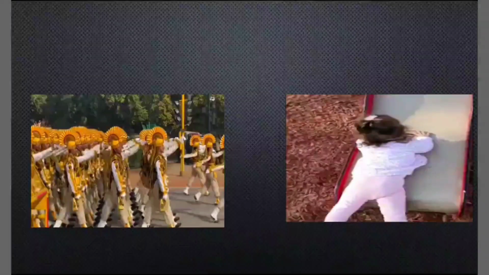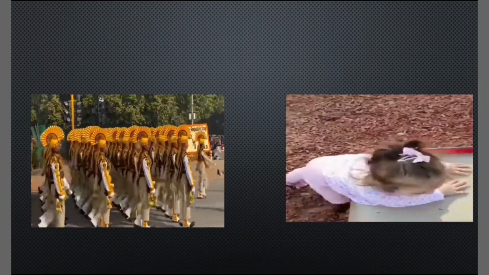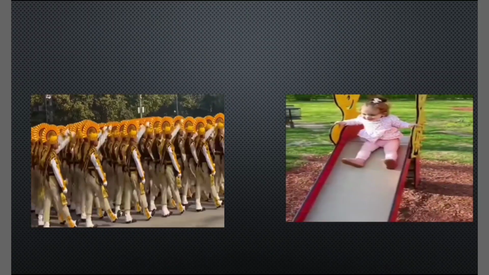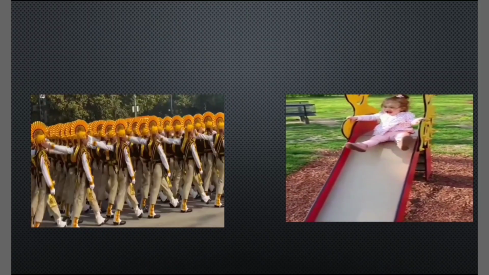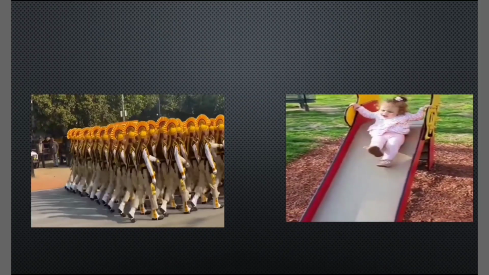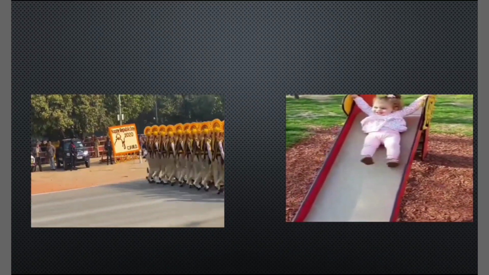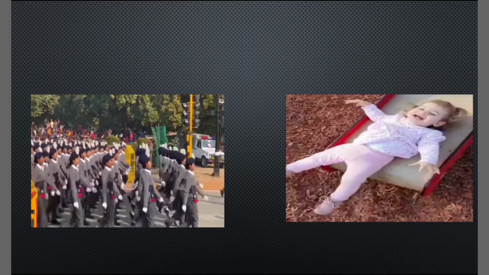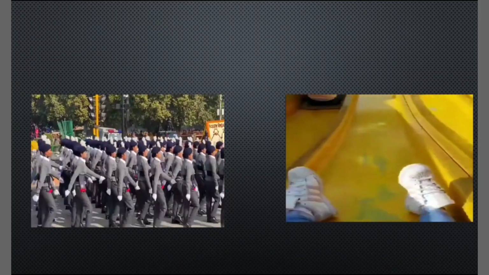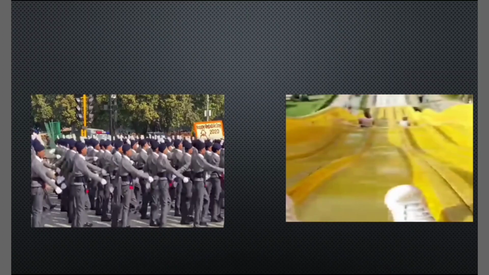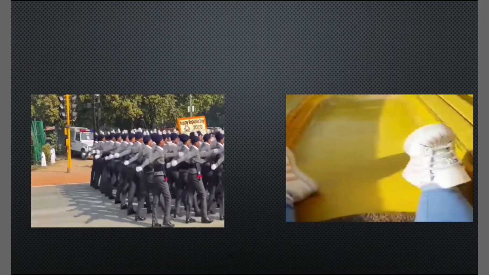Now, we will compare the motion of a soldier on parade and a girl coming down a slide. The motion of a soldier in a parade is the same. During this period, not even a slight difference in the movement of the soldier is seen. However, the motion of the girl coming down the slide does not appear to be the same. It is not uniform. Sometimes the girl comes down faster, sometimes she is slow. So the speed of her motion goes on increasing or decreasing continuously.